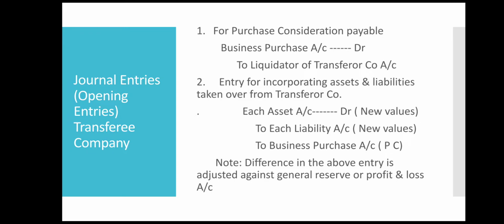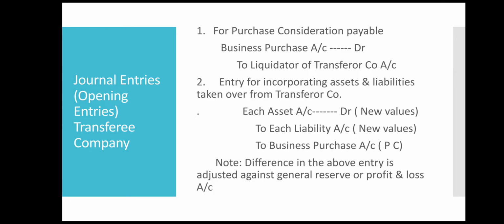So all the assets that are being acquired by the transferee company. If by chance the transferee company is not acquiring a particular asset, that should not be taken while passing the entry. We have to consider only those assets and liabilities.